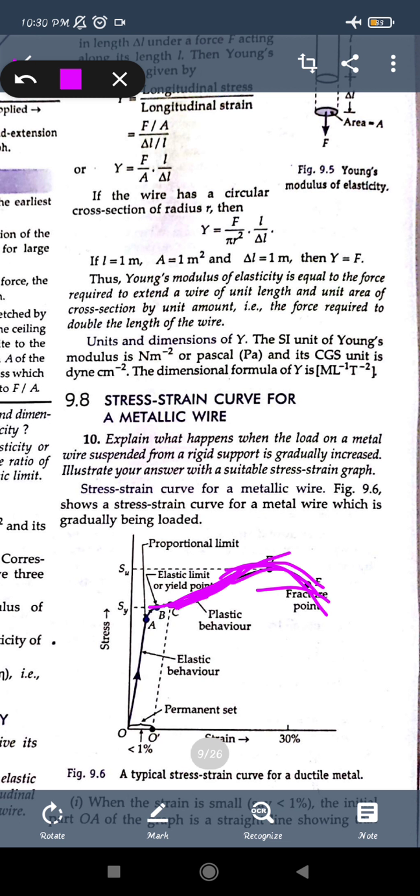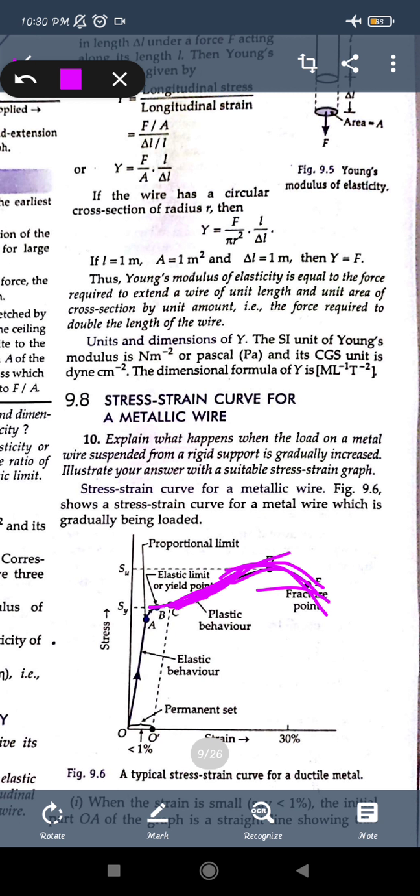Beyond that, if the body is overstrained, then it will be permanently changed into a plastic material. So after that, if the wire is stretched beyond the elastic limit, then even for a small change in the stress, there will be a rapid change in the strain. If the load or the force you are applying on that body is removed, then it will regain its original shape.